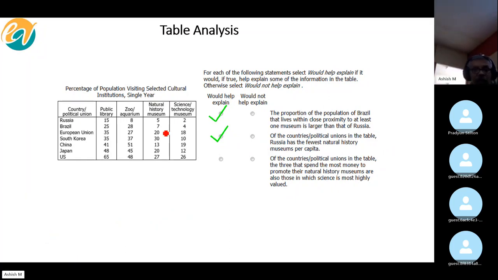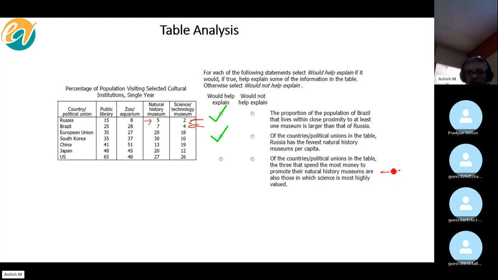We don't need to be aware of population because this is talking about everything in percentage. So the actual population does not matter. And we are also talking about per capita, which is again the average. So the actual population does not matter anywhere. We are talking about averages and percentages. In both these cases, as I said, the actual population does not matter.